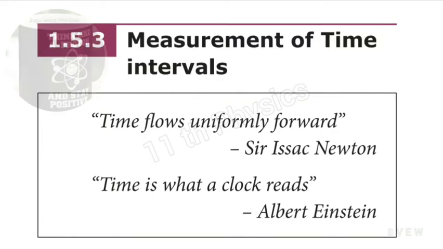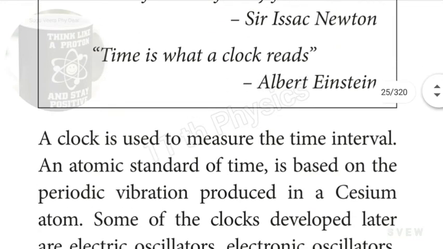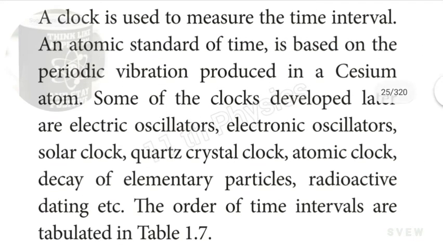Measurement of time intervals. Time flows uniformly forward, Sir Isaac Newton. Time is what a clock reads, Albert Einstein. A clock is used to measure the time interval. An atomic standard of time is based on the periodic vibration produced in cesium atoms.